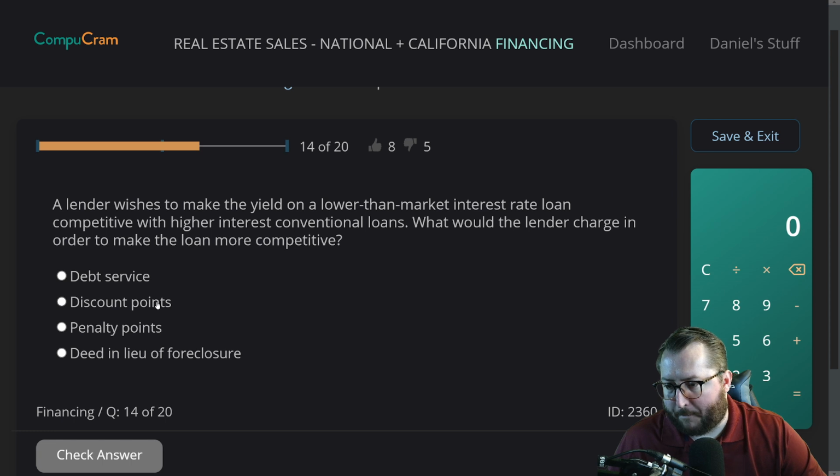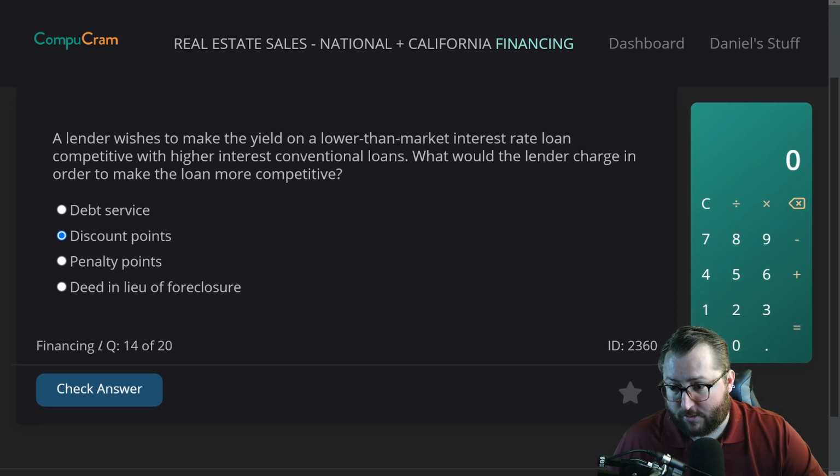A, debt service, B, discount points, C, penalty points, D, in lieu of foreclosure. I'm going to go with discount points. So let's say the rates right now are 7%. You can buy discount points and get the rate down, depending on how many you buy, to 6.8 or 6.75, or how much you want to put. So that would make it more competitive. I'm going to go with that.